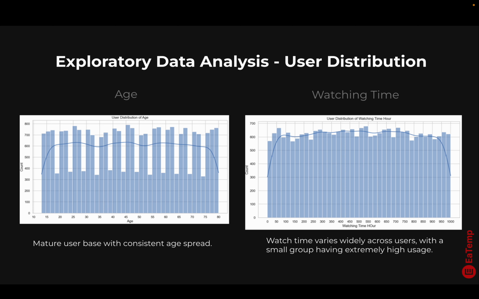Here comes the EDA. We can see the user distribution by age and watching time here. This is a very mature user base with relatively consistent age spread, and the watching time varies widely across users, with a very small group having extremely high usage. This may indicate binge watching behavior or power users.